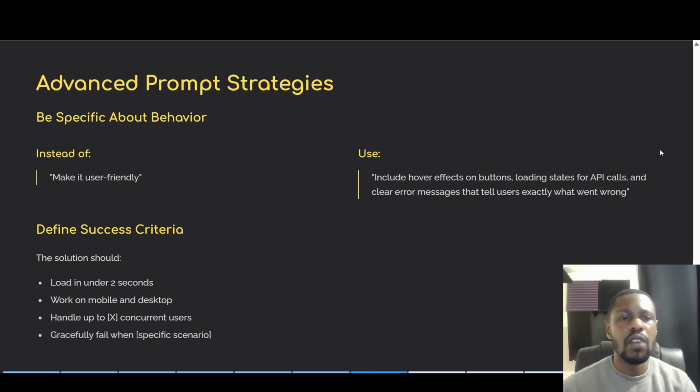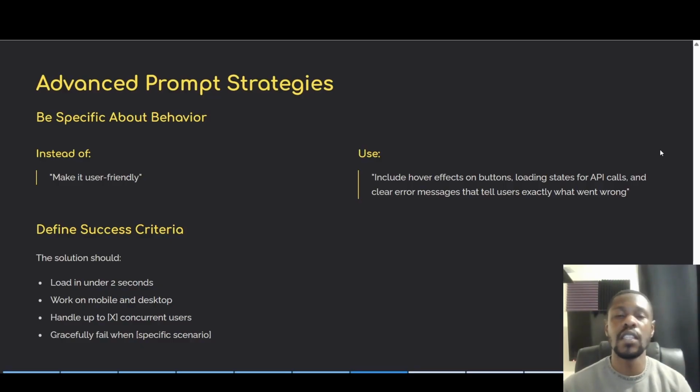We also have some advanced prompt strategies, being specific about behavior. So instead of saying make it user friendly, we could say include hover effects on buttons, loading states for API calls, and clear error messages that tell users exactly what went wrong. Okay, and also define the success criteria.